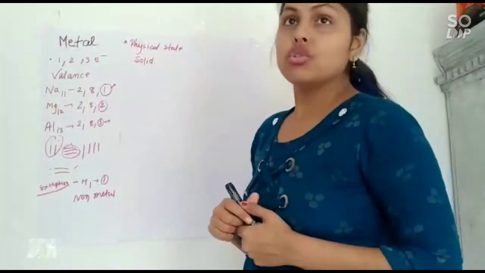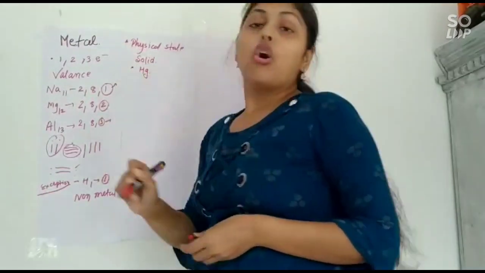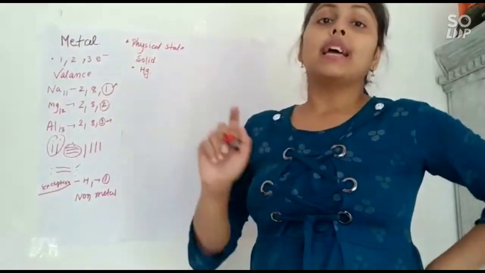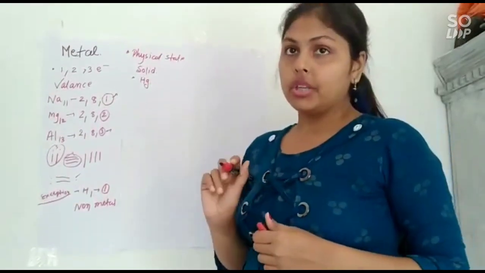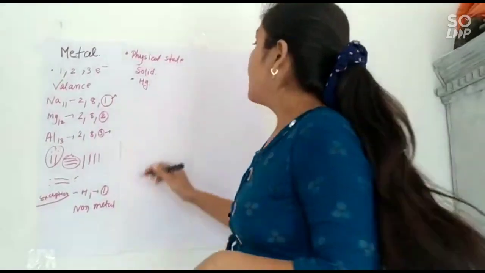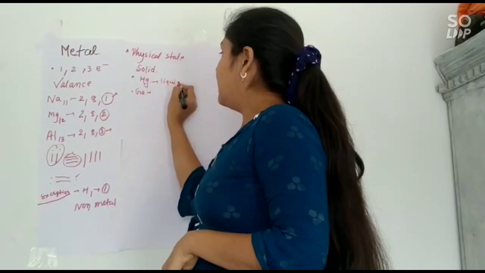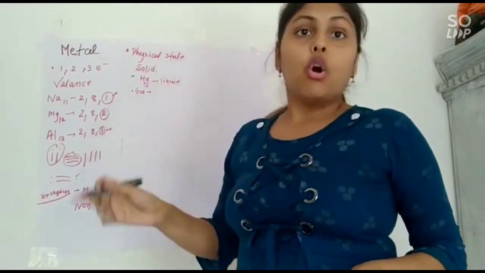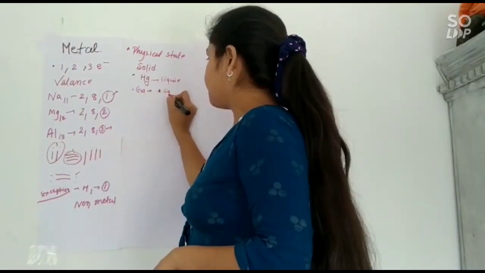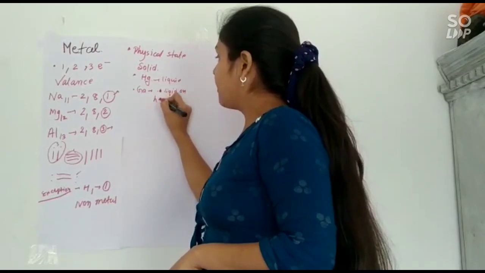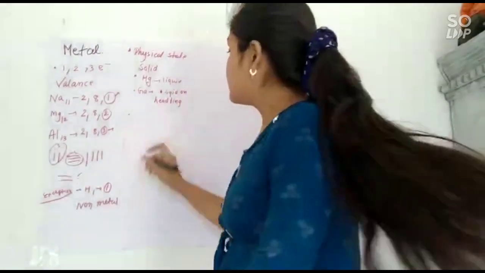Some exceptions are also here, that is mercury. Everyone knows that mercury is liquid at room temperature and is used in thermometers. And gallium usually is not liquid, but on handling it becomes liquid. So these are some exceptions.